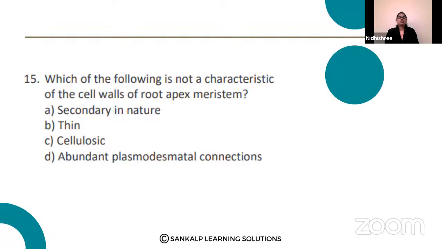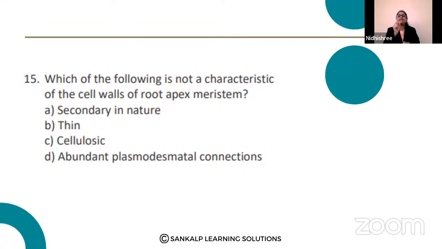Which of the following is not a characteristic of the cell wall of root apex meristem? Option B, thin. The cell wall is thin. That is a right statement. Next, cellulosic. The cell wall is made up of only cellulose. That is right. Next, abundant plasmodesmatal connection. Those connections will be present in the cells. So that is also a right thing.